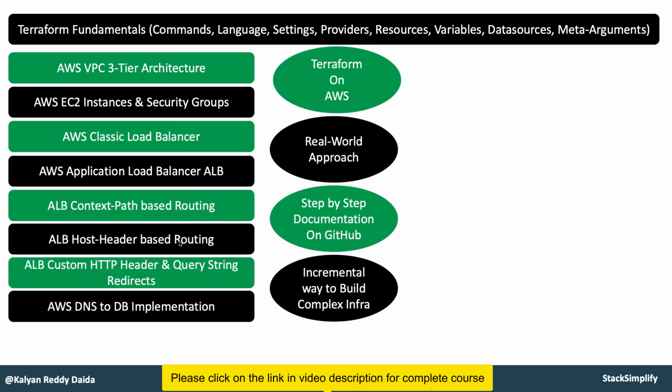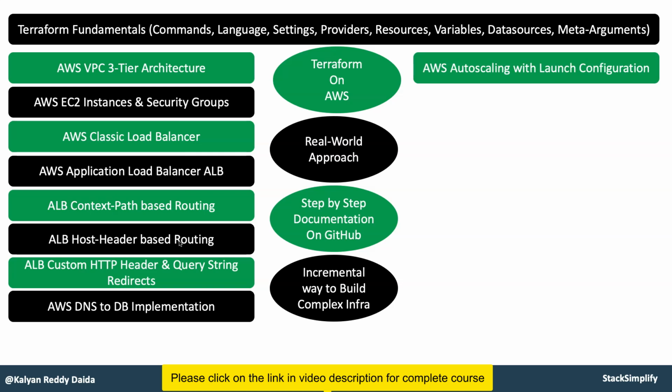From there you will move on and implement one end-to-end use case, which is nothing but the AWS DNS to DB implementation. The request comes to AWS from the Route 53 DNS until it reaches the RDS DB. The entire use case you are going to build and implement using Terraform.